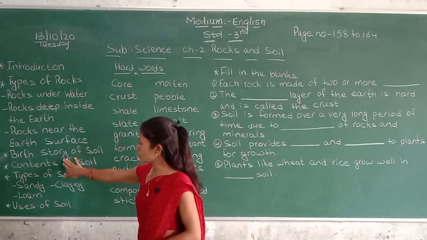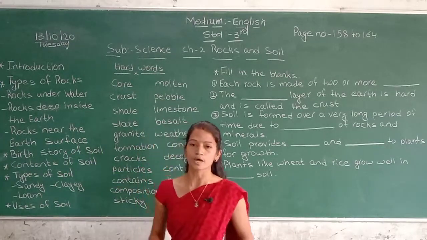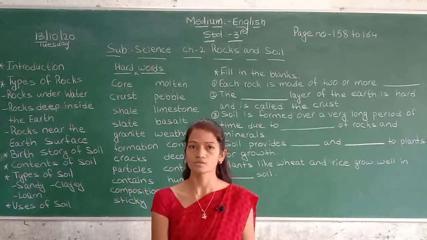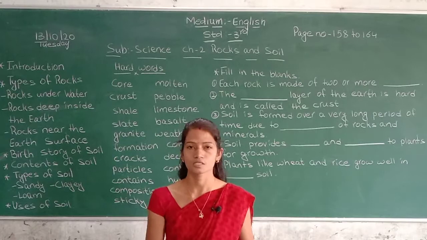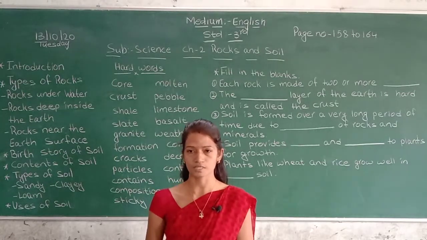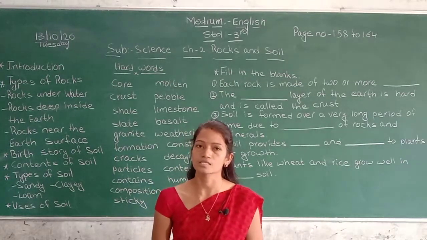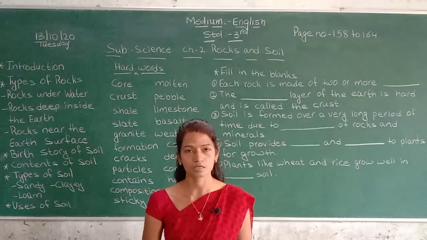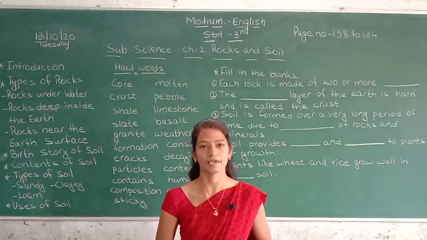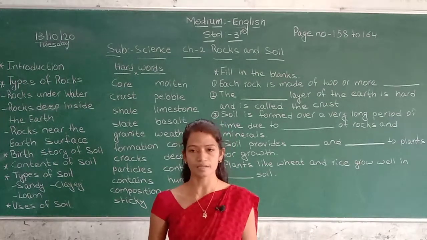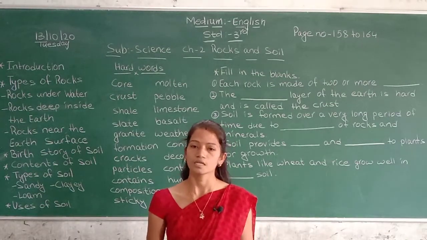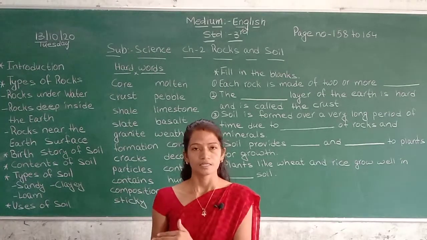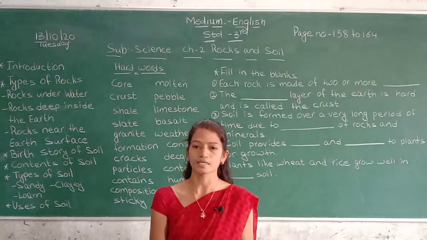Now next, birth story of soil. So what is soil? Soil is the topmost layer of the earth's surface, and it consists of a mixture of particles of broken rocks, minerals and decaying plants and animals. It is essential to all forms of life on the earth, directly or indirectly.